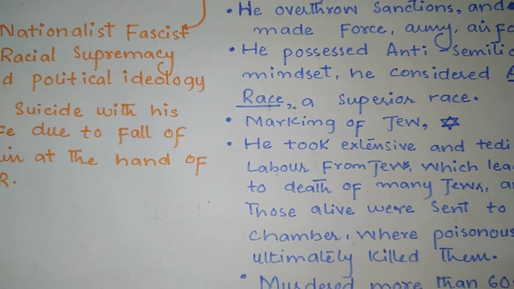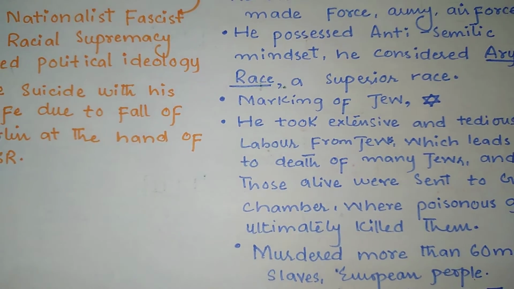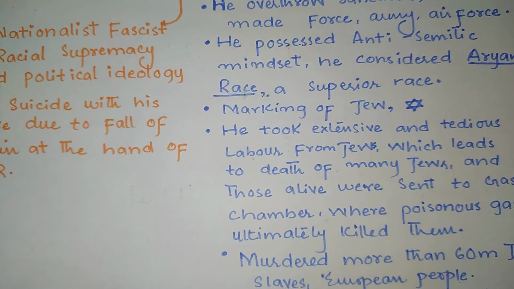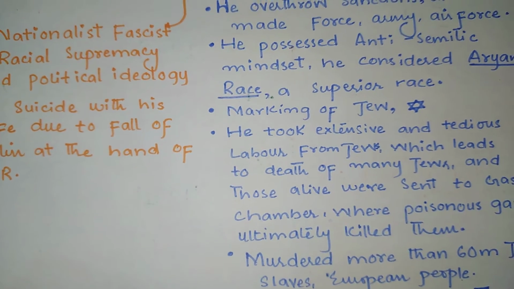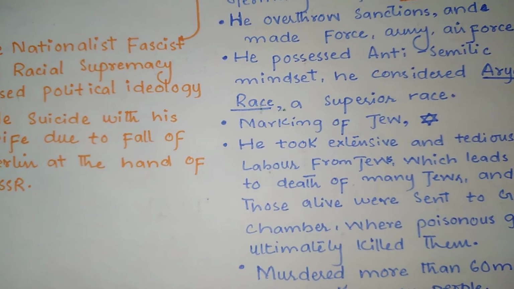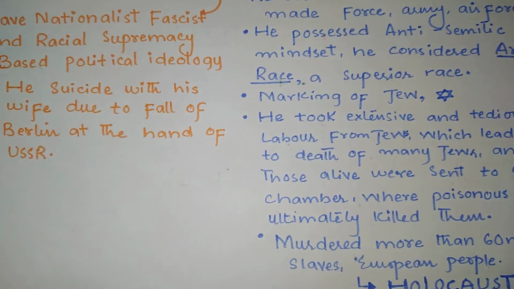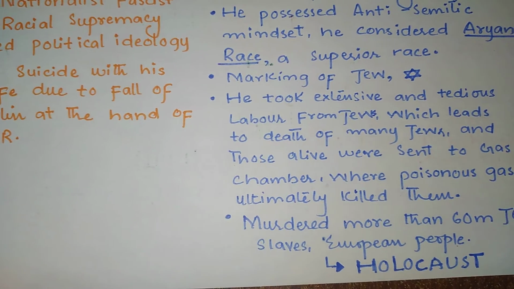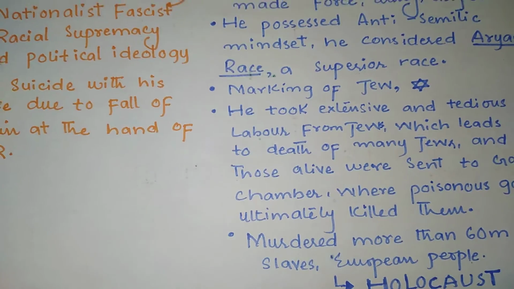After that, he did not stop there. He took extensive and tedious labor from the Jews, which led to the death of many, and those alive were sent to gas chambers, where poisonous gas ultimately killed them. At the end of the day, he murdered millions of Jews, slaves, and European people, which is known in history as the Holocaust.